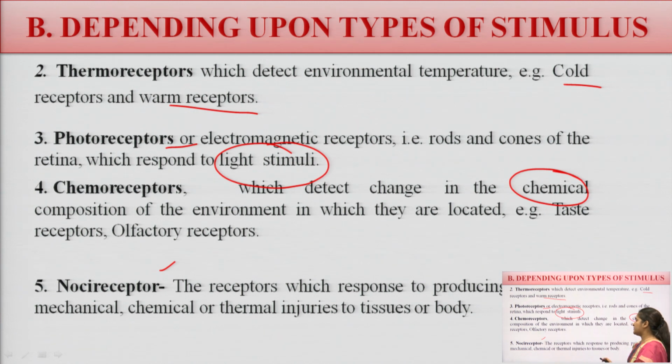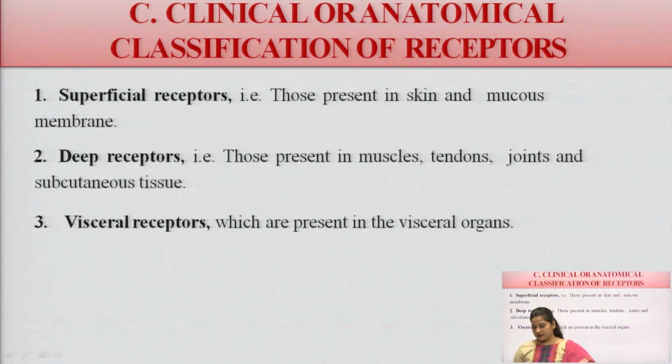These receptors respond by producing pain, ठीक है, pain because of mechanical, chemical or any thermal injuries of the body or the tissue organs, right. This is the nociceptors.